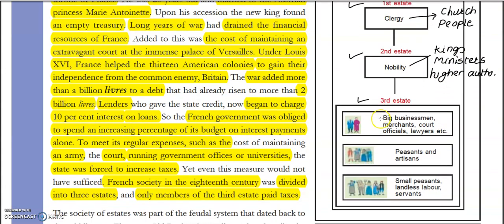Then there existed third estate. And in this third estate also, there were three groups. First group was of big businessmen, merchants, court officials, lawyers. Then the second one was peasants and artisans. And the third one was small peasants, landless laborers, and servants. So this is how this third estate was there.